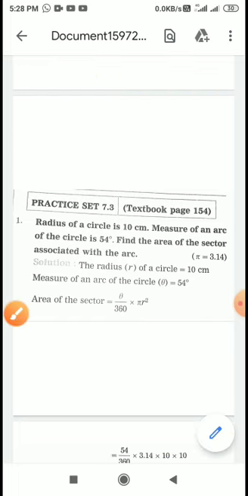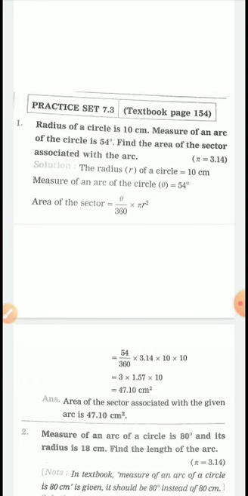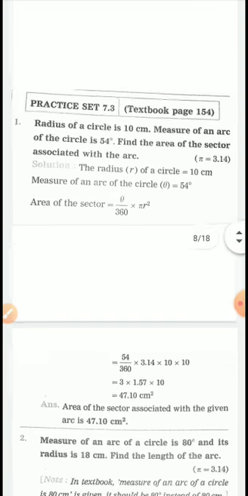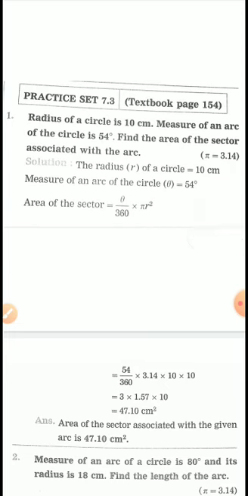So now let's start exercise 7.3, question number 1. Read the question. Radius of the circle is given as 10 centimeter. Measure of an arc of a circle is given as 54 degree.